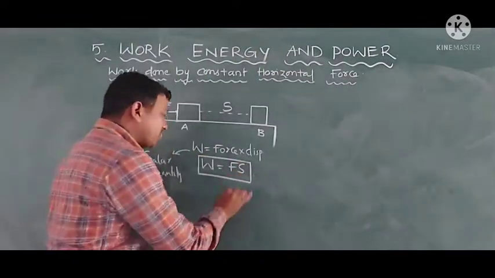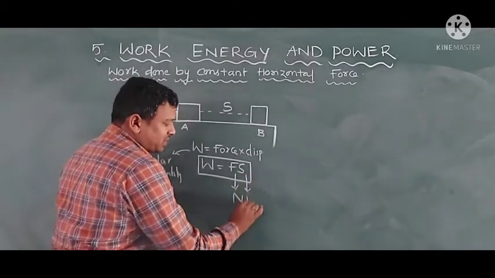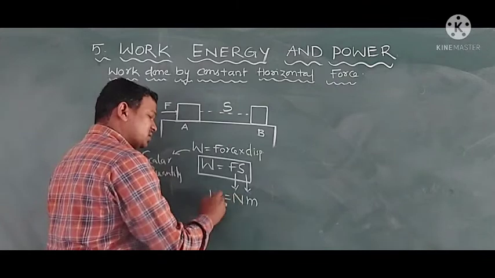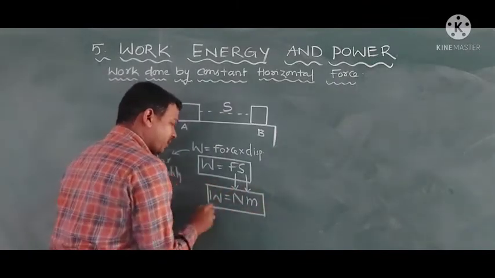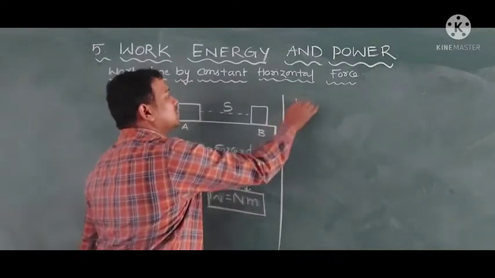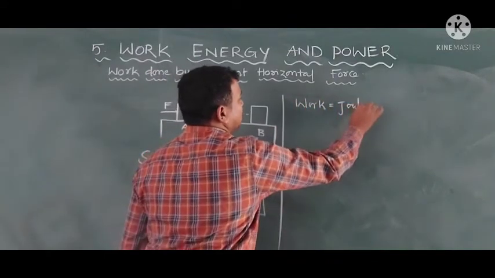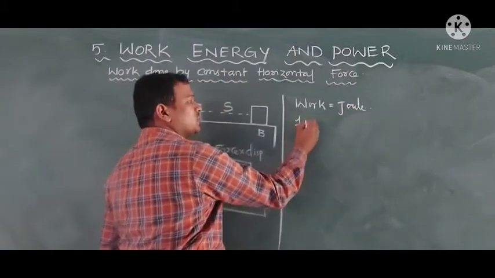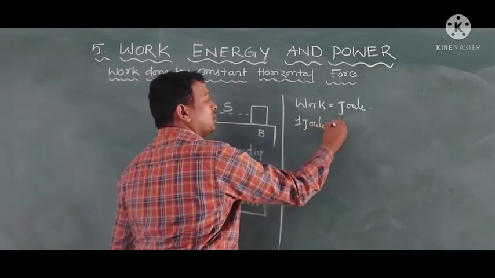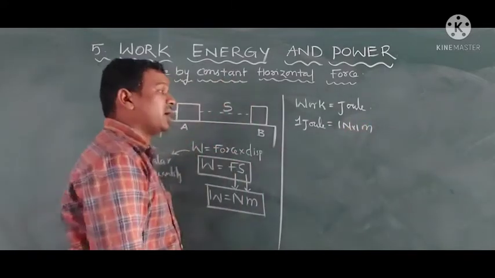The unit of the force is Newton. The unit of the displacement is meter. So that is the work unit. The SI unit is joule also. 1 joule is equal to 1 Newton 1 meter. Means what?